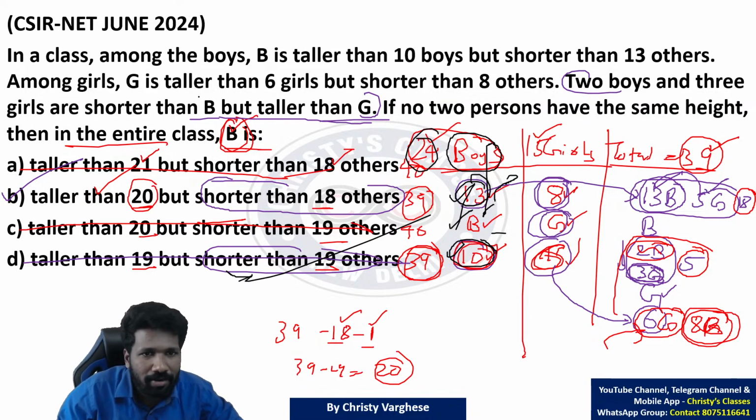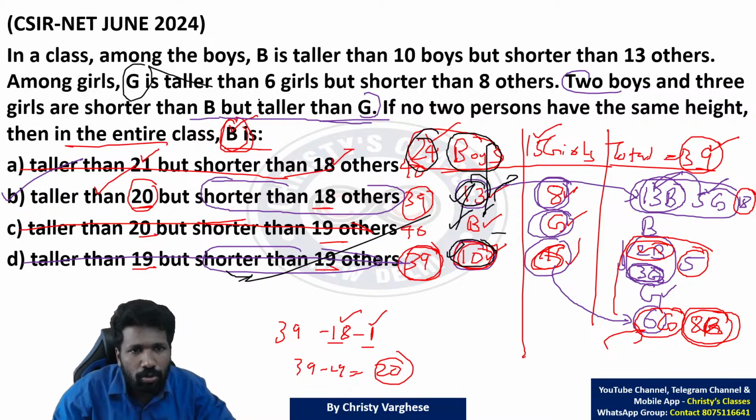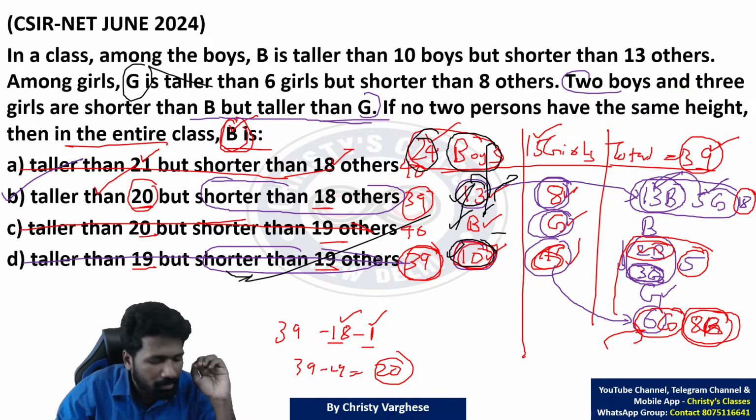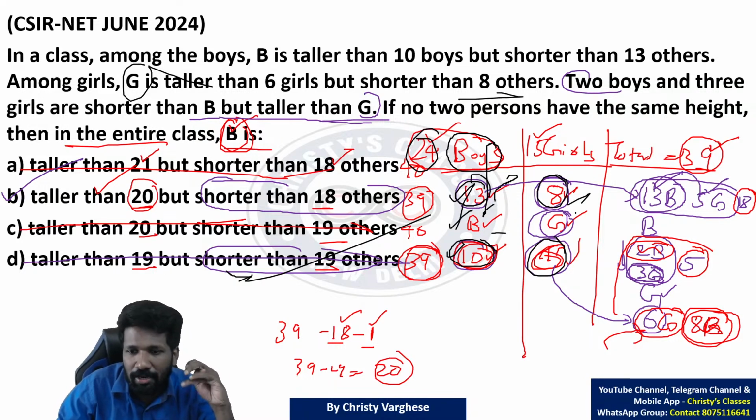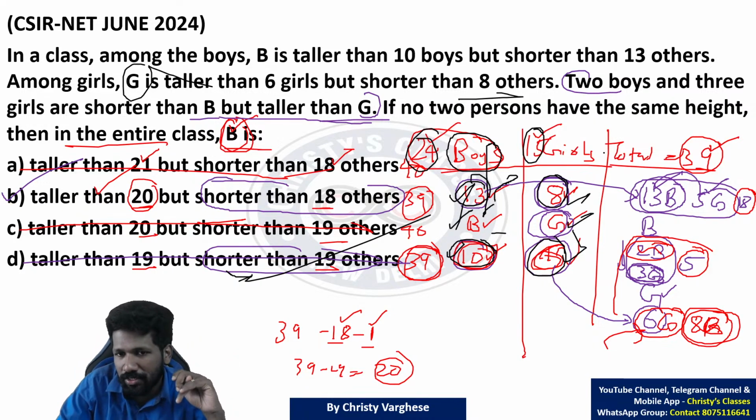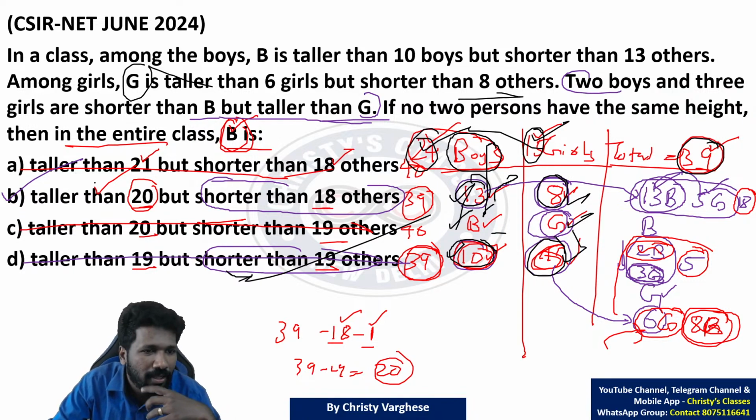Similarly, girls का number. G is a girl who is taller than 6 girls, मतलब G के बाद 6 girls है. G के पहले 8 girls है, shorter than 8 others. मतलब 8 plus 6 plus 1, total 15 girls are there. So 24 boys and 15 girls together, total 39 people. ये satisfy करने वाला ऑप्शन सिर्फ दो है, बी एंड डी.